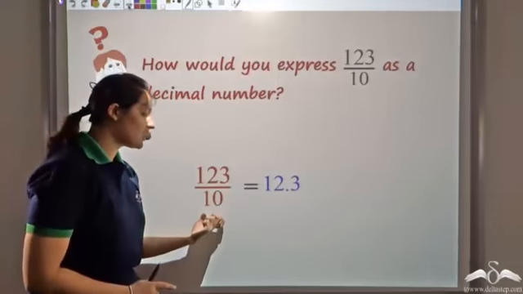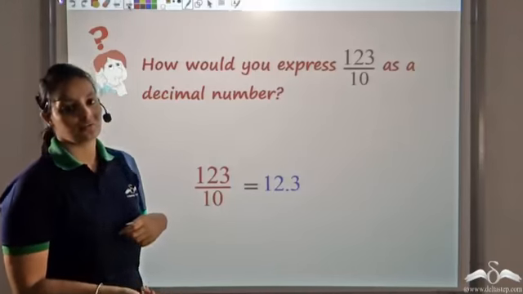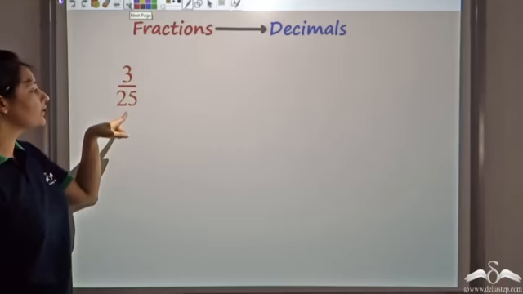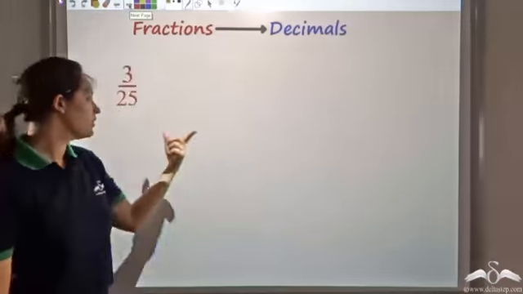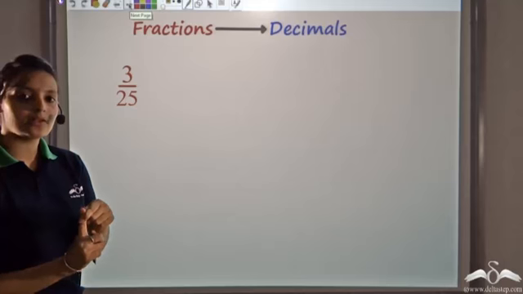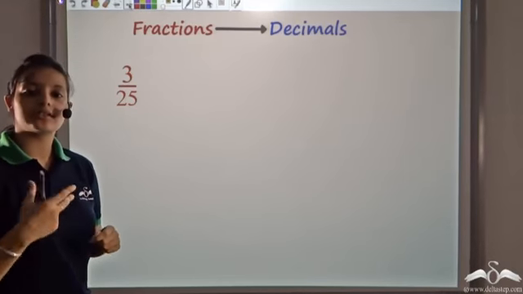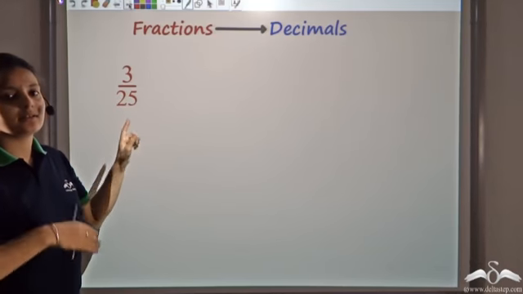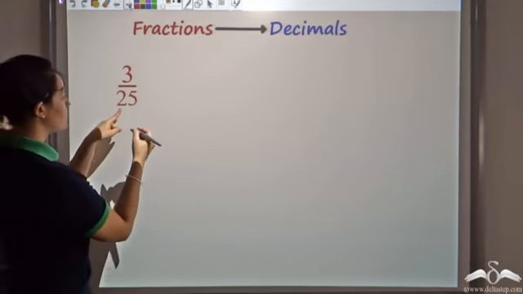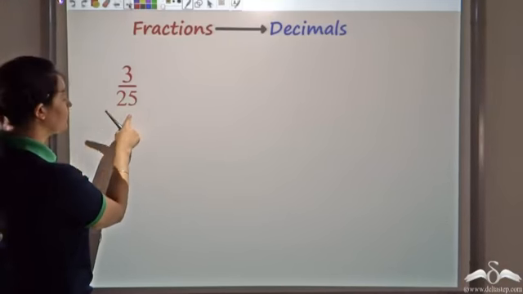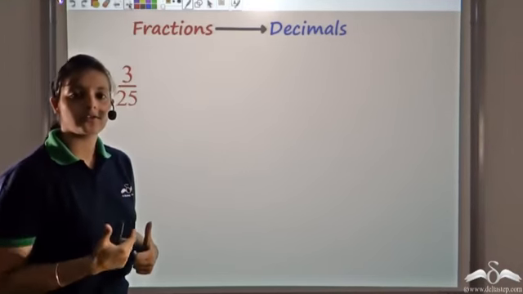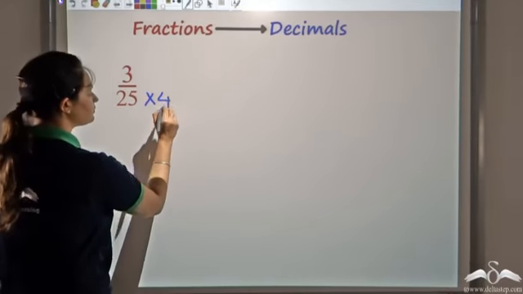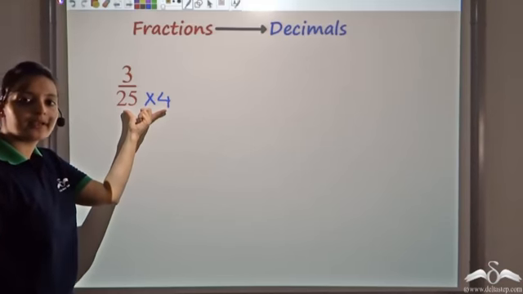So far we've seen how to convert fractions into decimals. But all these fractions had the denominator as 10 or a power of 10. Now let's look at this fraction, which is 3 by 25. Now how do I convert this fraction into a decimal number? I know how to convert a fraction to a decimal only when the denominator is either 10 or some power of 10. So I'll try to make the denominator 10 or a power of 10. I know 25 times 4 gives me 100, which is a power of 10. So I'll multiply the denominator by 4. That will give me what I want, the denominator as 100.